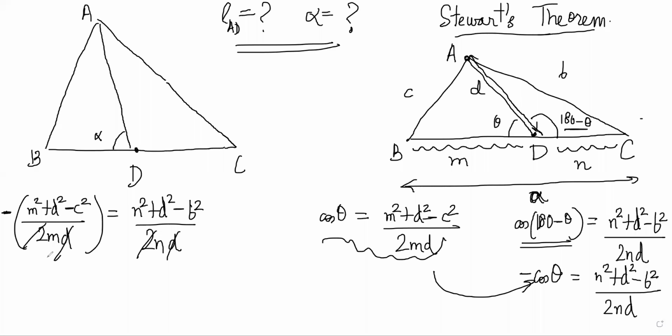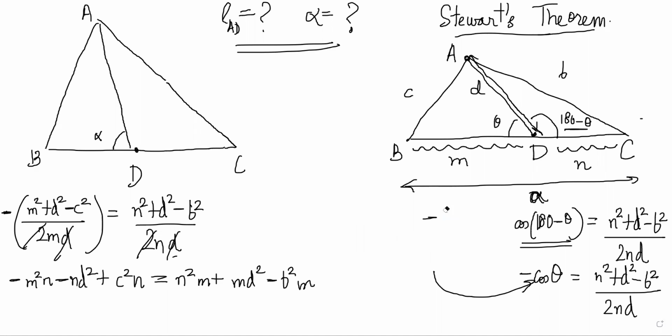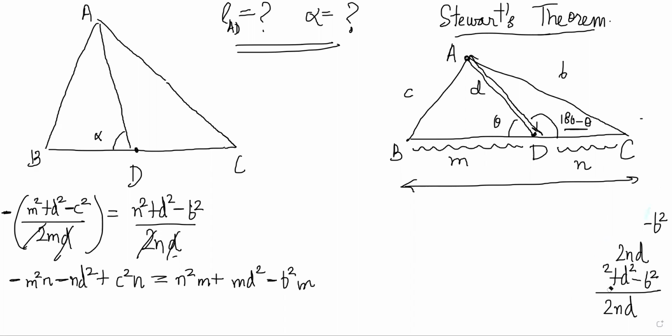I will cross multiply, so I'll get minus m squared n minus nd squared and n minus n into minus, so it is plus c squared n is equal to n squared m plus md squared minus b squared m, right? Correct. And then I will bring all of the stuff into one side, and we will see what happens now.